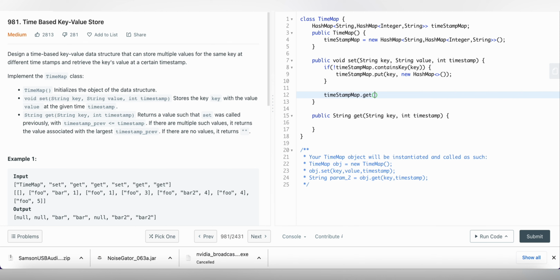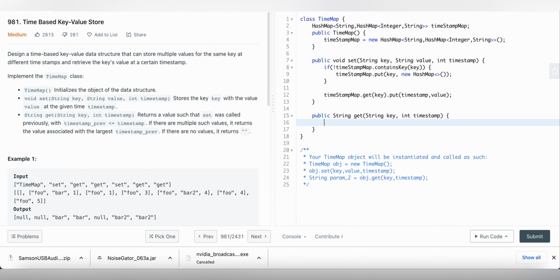So this is the key as input they have given, and we will simply store the values. Okay, so what will be the values for us? The values, and the key would be the timestamp which they have given. So we are done with the set method. Then we'll move to the get method.